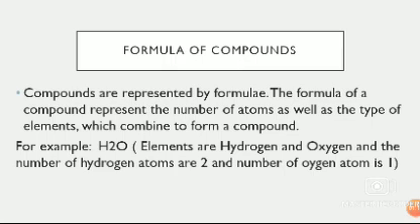So next is formula of compound. The compounds are represented by formula. There is a formula for every compound, and the formula of a compound represents the number of atoms as well as the type of elements which combine to form a compound. So the formula shows you the number of atoms and the type of elements which combine to form that compound.